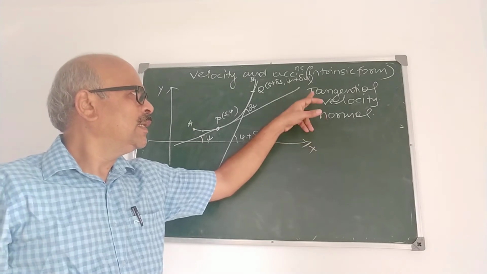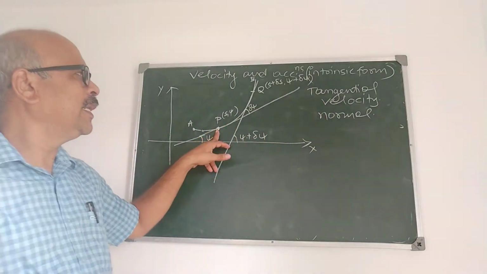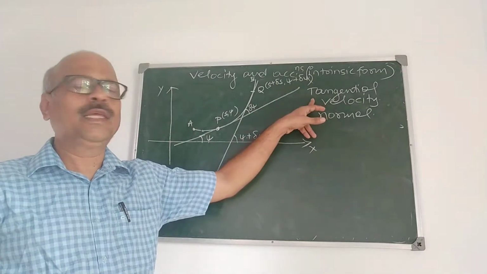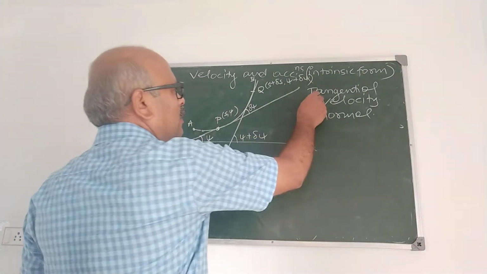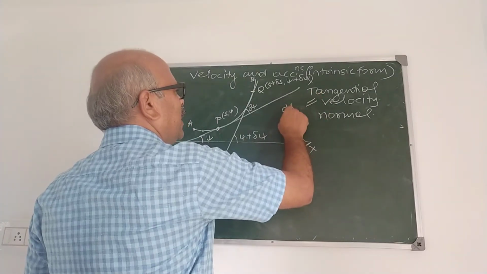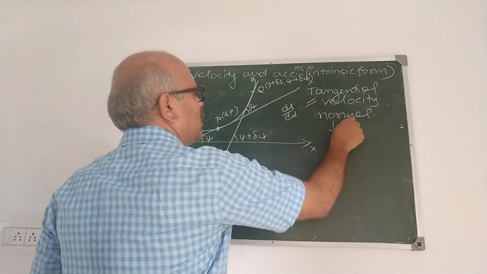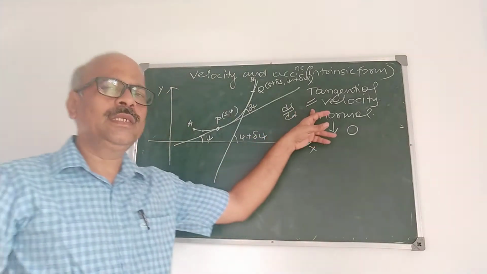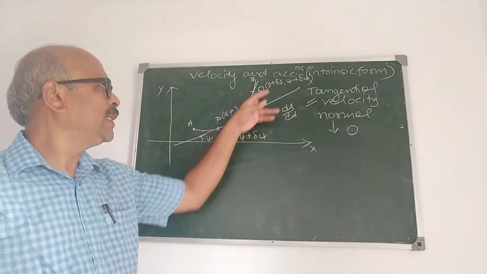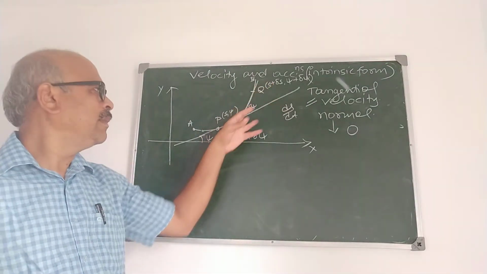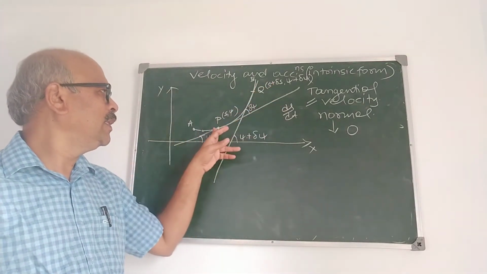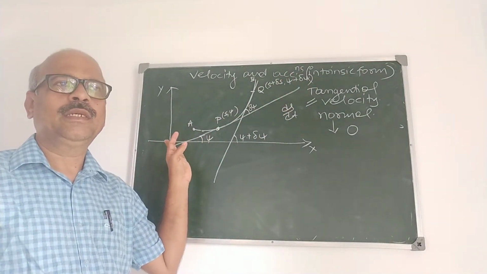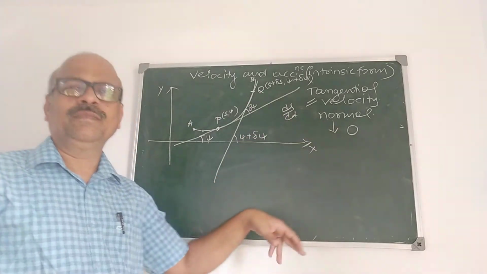And we prove that the direction of the velocity is always along the tangent to the curve. Therefore, we prove that tangential velocity is ds by dt and normal velocity is 0. That implies if the point is moving along a curve, then the velocity at the point P is always along the tangent, and the normal velocity is 0.